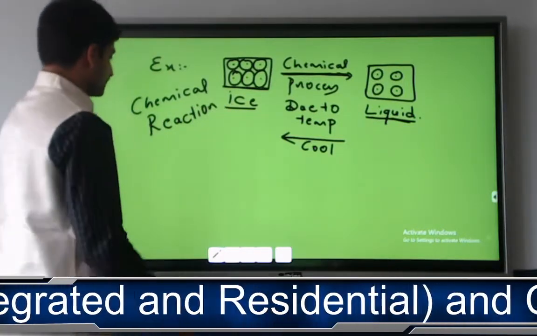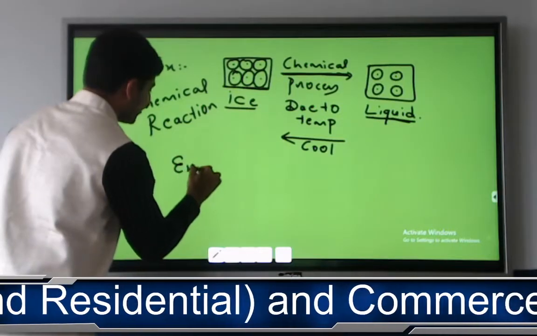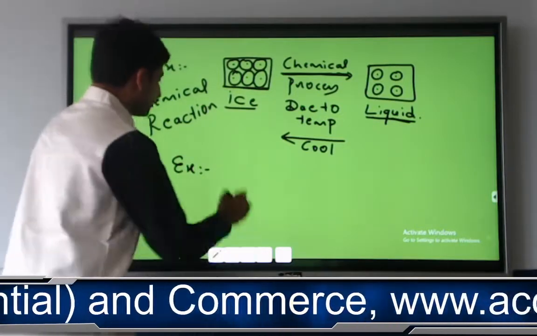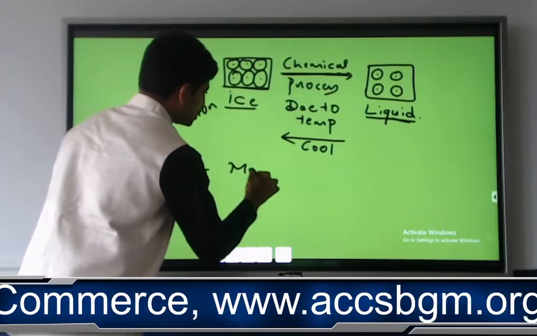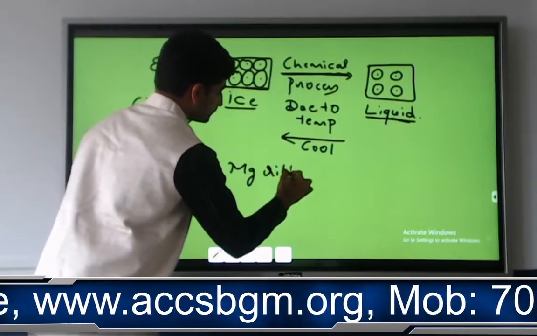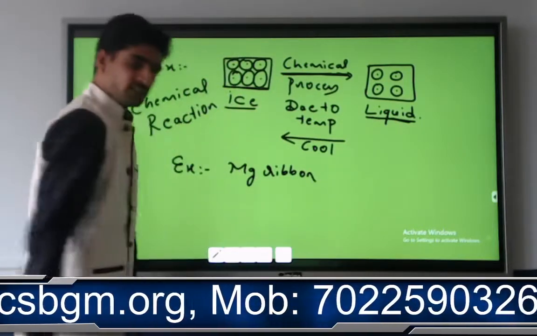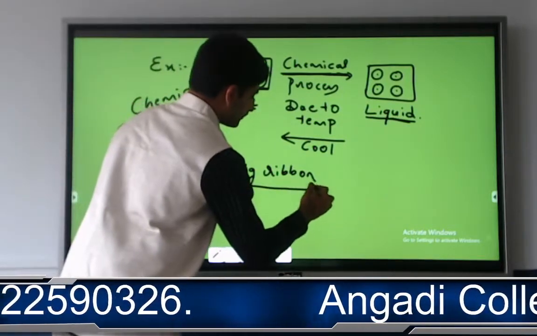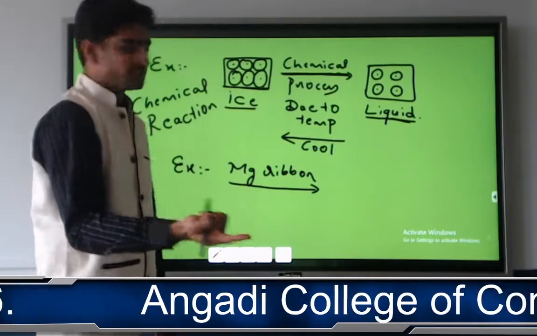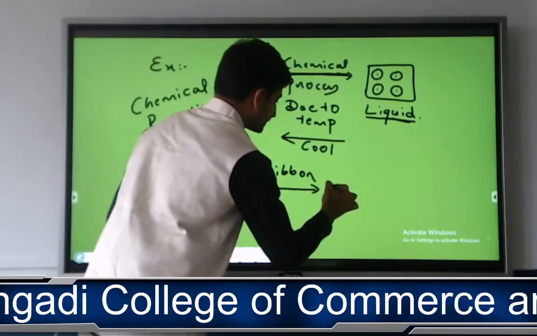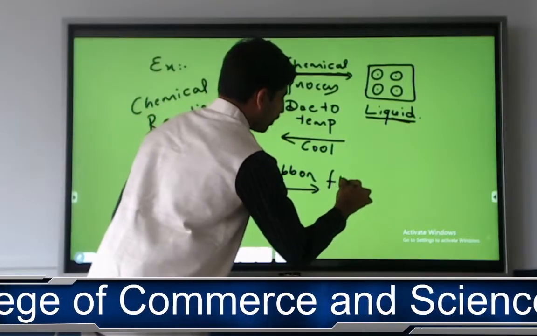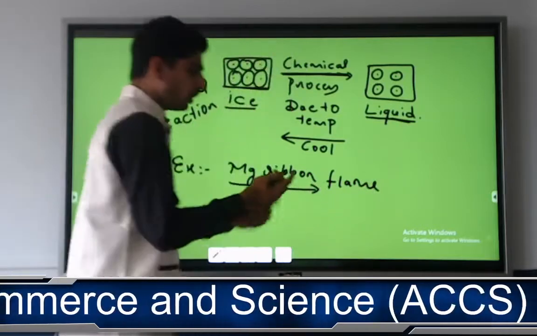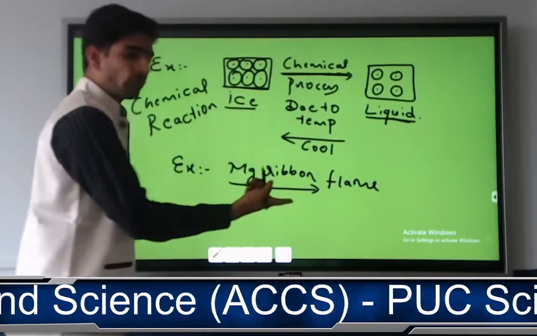Chemical reaction. So at school level we conduct an experiment where we are going to consider a magnesium ribbon. Magnesium is a metal. Magnesium ribbon means a magnesium strip you can consider, and we are going to hold this magnesium ribbon in a flame.